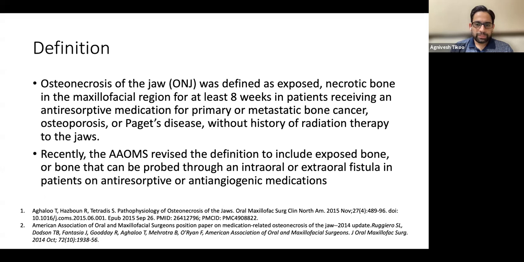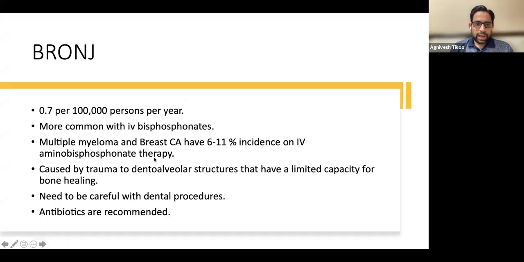The bone may be exposed, and there are specific definitions for this osteonecrosis of jaw. It has necrotic bone in the maxillofacial area for at least 8 weeks in a patient receiving an anti-resorptive medicine, or other bone cancer medicines. And this is what you need to be very careful about.